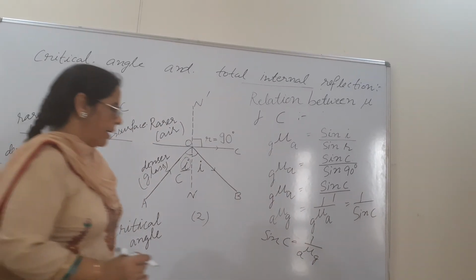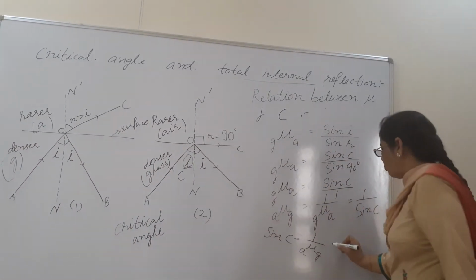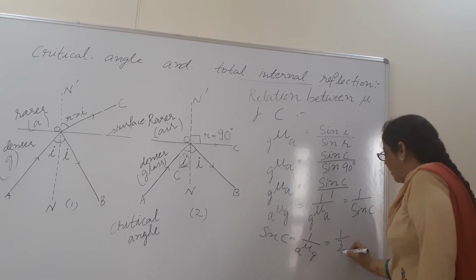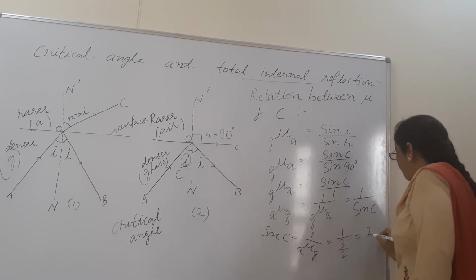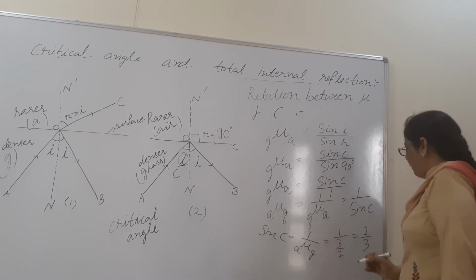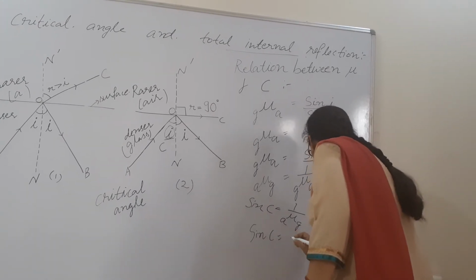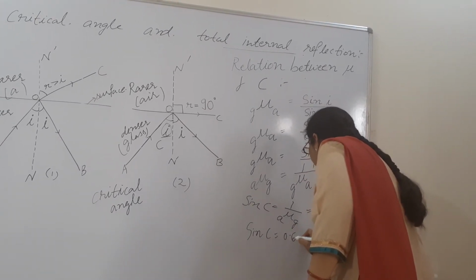Now we know that beta, refractive index of glass is equal to 3 by 2. So it will be equal to 1 by 3 by 2. Its value will become 2 by 3. When you will solve it, near about its value will come to be 0.67.